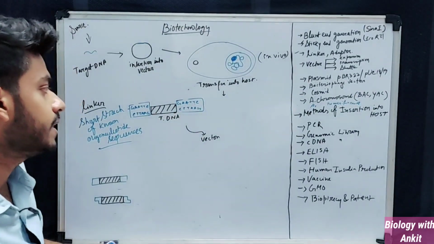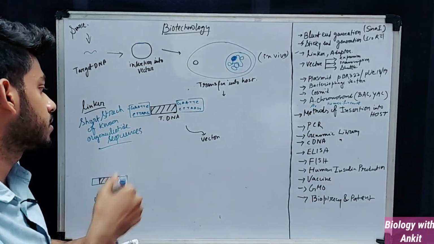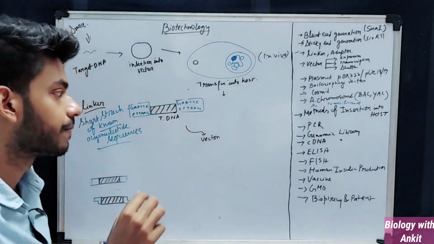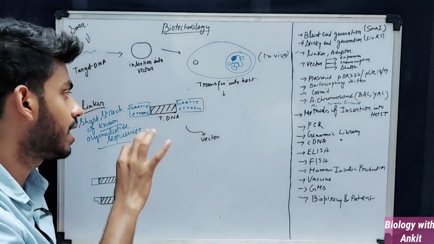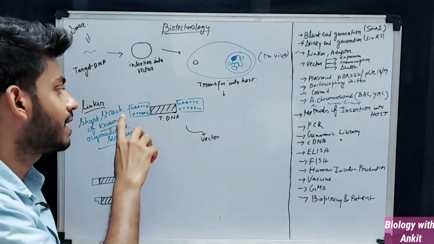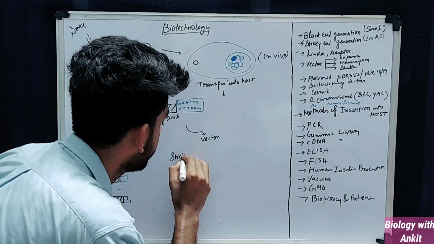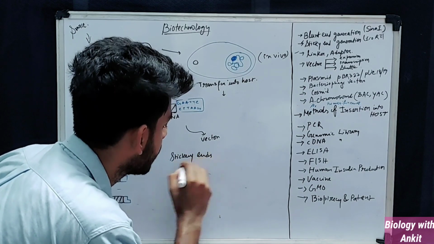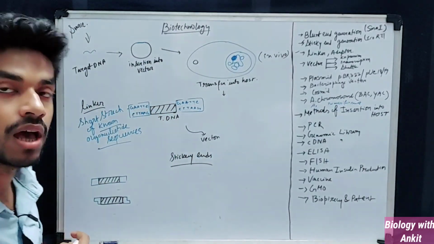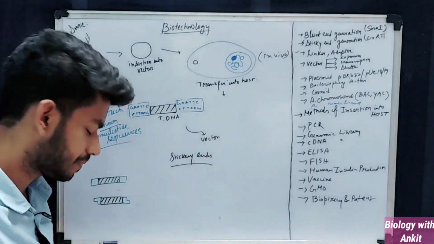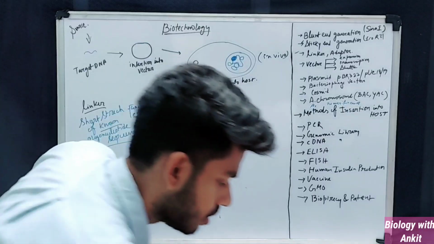So what I am indicating by the word known is that these are also restriction sites. Okay, these are also restriction sites where enzymes can be introduced and the sticky ends can be generated. So you might have another question. When there is a blunt end, why should I need sticky ends?